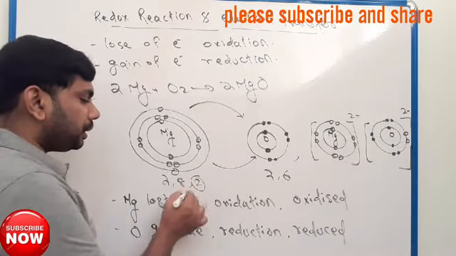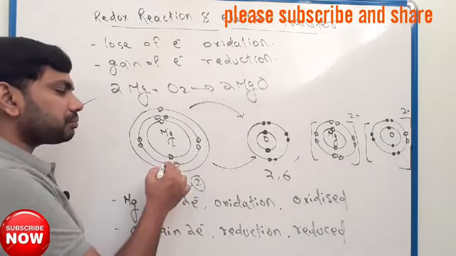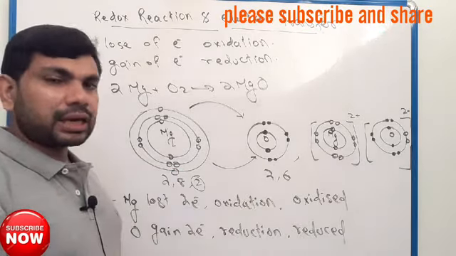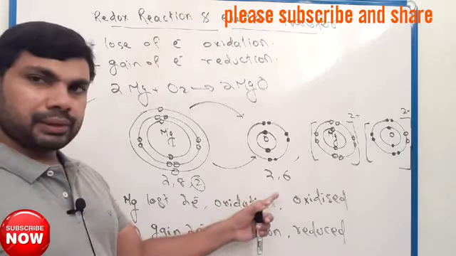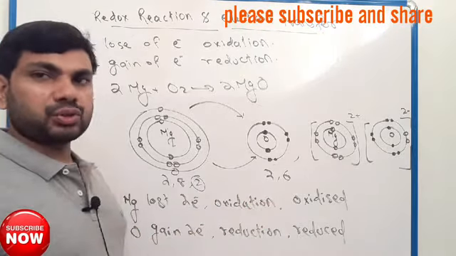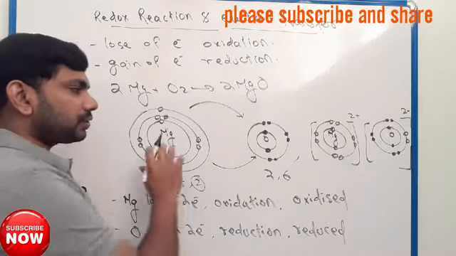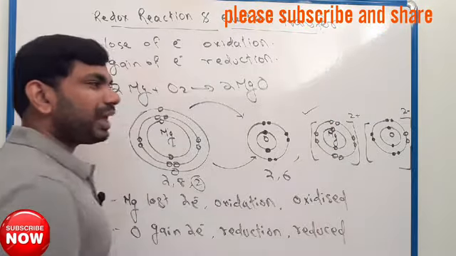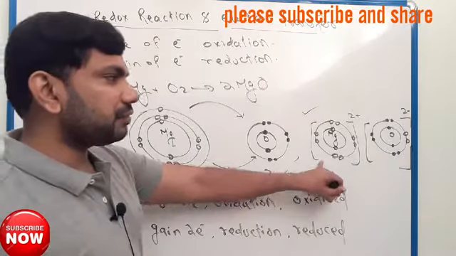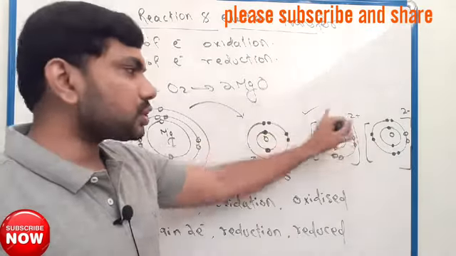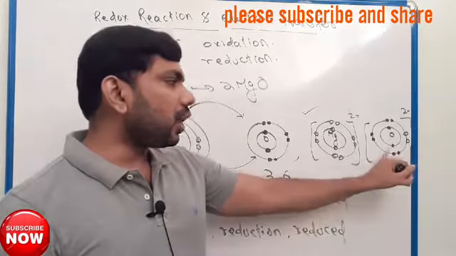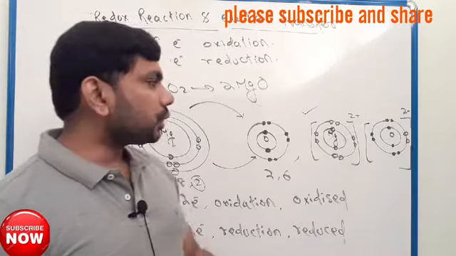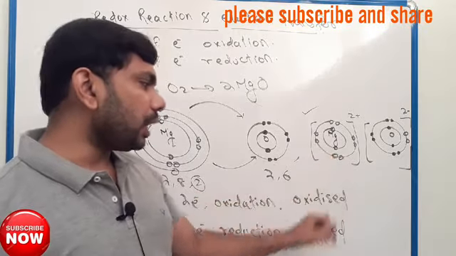To get stability, magnesium transfers 2 electrons. Oxygen has 6 electrons in the outer shell, electronic structure 2,6. Oxygen needs 2 more electrons. So after electron transfer, magnesium changes to Mg2+, because 2 electrons are lost, and oxygen receives 2 electrons, so O2-. Clear?